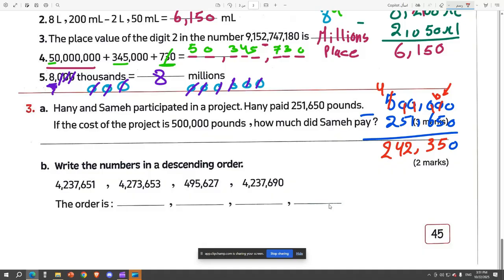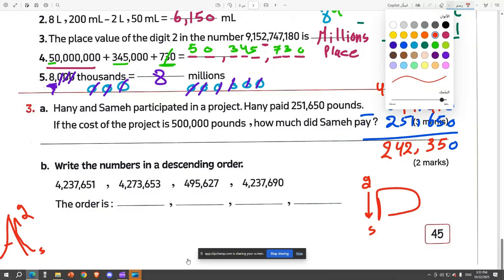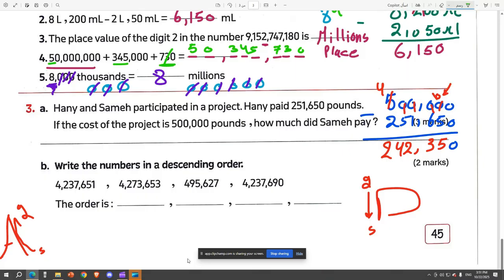The next question says write the numbers in descending order. So guys, when we say descending, we go from the greatest to the smallest. But if I said ascending, you go from the smallest to the greatest. So how to do this? Using the greatest. So this has a million, this has a million, this has a million, but this one doesn't have a million. So this is the smallest one. Yes, yeah, mister. So we put it at the last.